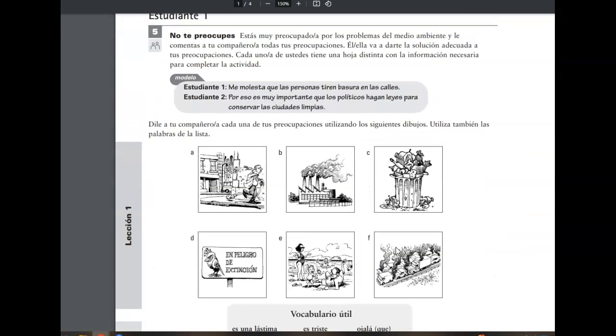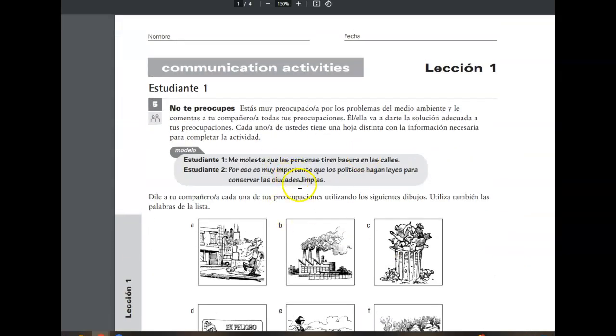Yeah, so everything you need is on that first page. So the problem and then the solution. Estudiante 2 has the solution. Por eso, therefore, es muy importante que los políticos hagan leyes para conservar las ciudades limpias. Therefore, it is very important that politicians make laws to conserve clean cities.